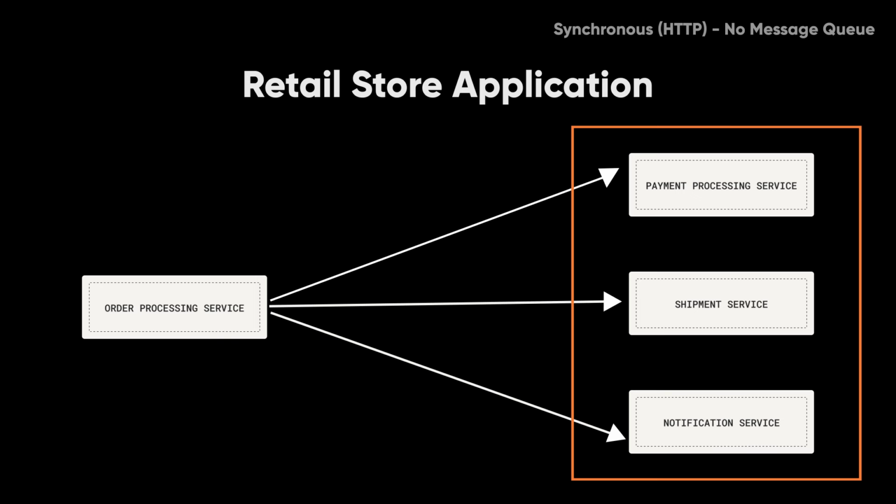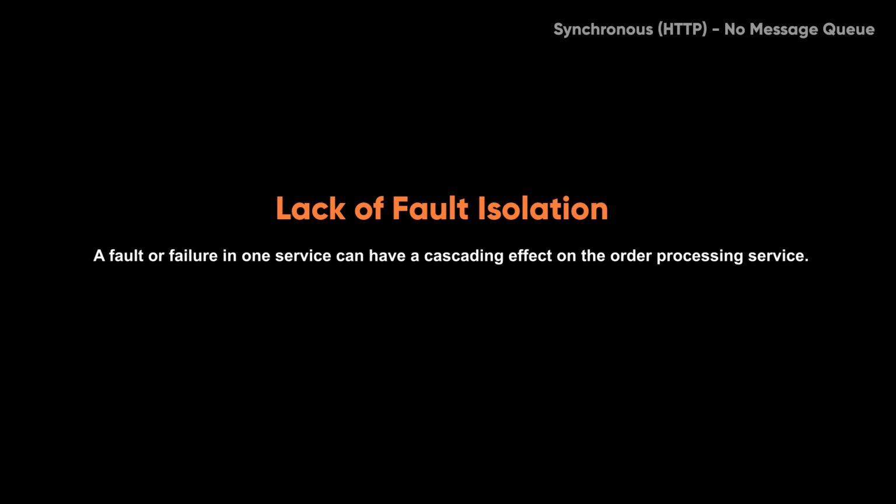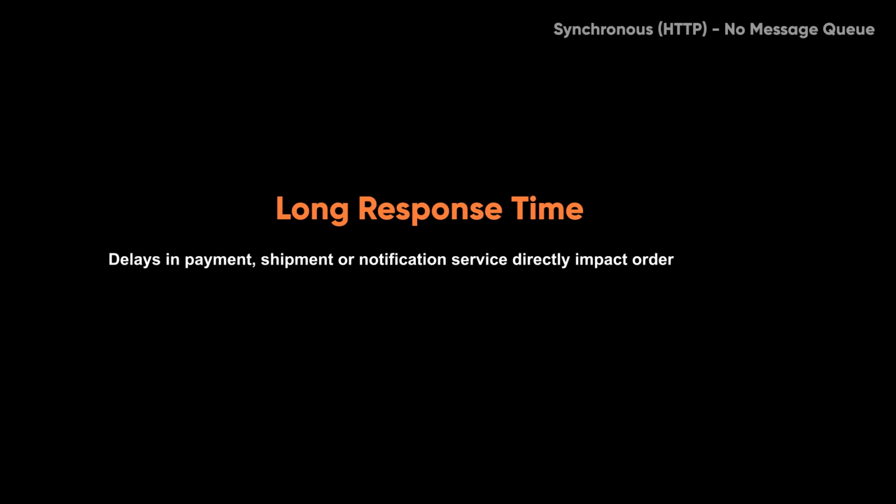This tight coupling between the order processing service and the other three services results in a few problems. For example, inability to isolate faults. What this means is a fault or failure in one service can have a cascading effect on the order processing service. This can halt the entire order processing flow. We'll also have issues with long response time. This means that delays in payments, shipments, or the notification service will directly impact order processing.